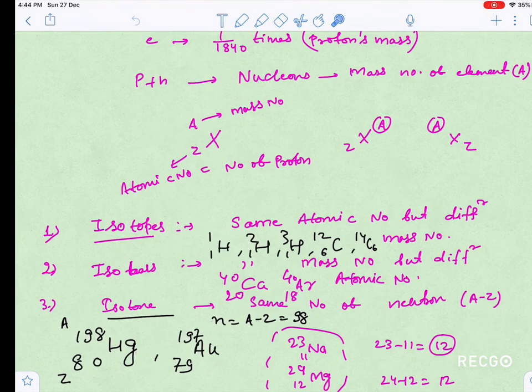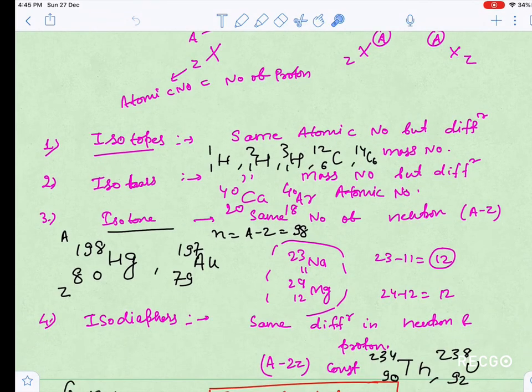Here neither Z nor A is the same, but when you take the difference, it will be 98 only, and this difference is the number of neutrons because A minus Z gives you the number of neutrons. So I have calculated the number of neutrons is 98. So isotones are those where the number of neutrons is the same. These are isotones examples.